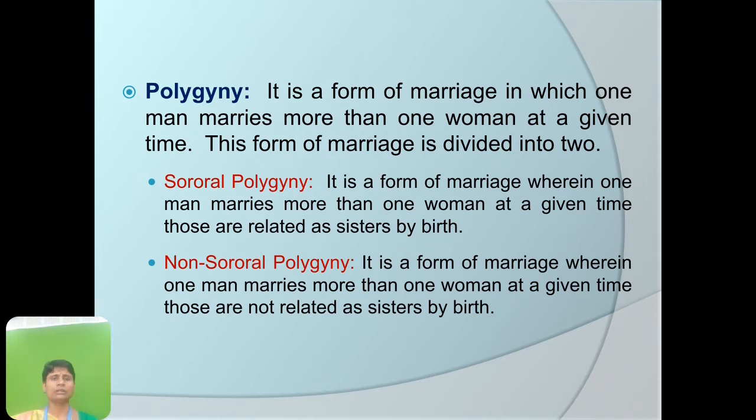So sororal polygyny is a man marrying the sisters of his wife. Non-sororal polygyny is a form of marriage wherein one man marries more than one woman at a given time, those who are not related as sisters by birth. So it is a non-sororal polygyny.